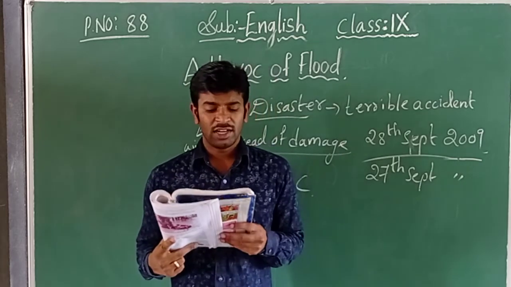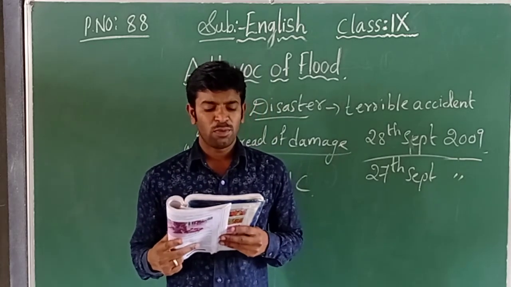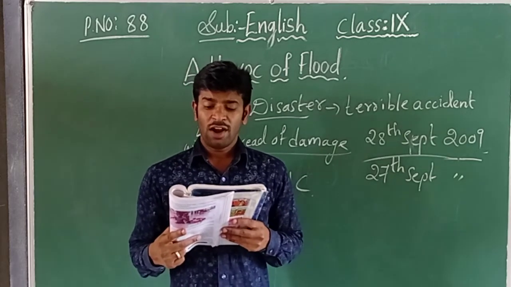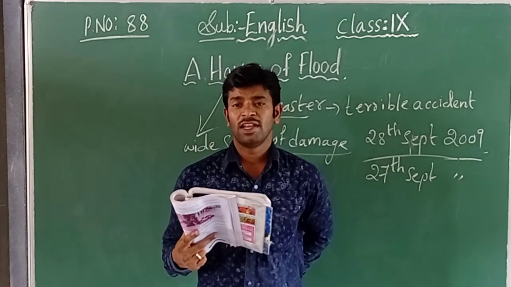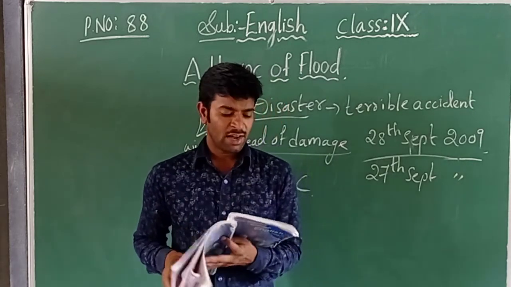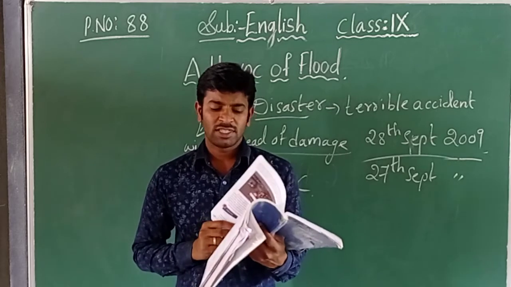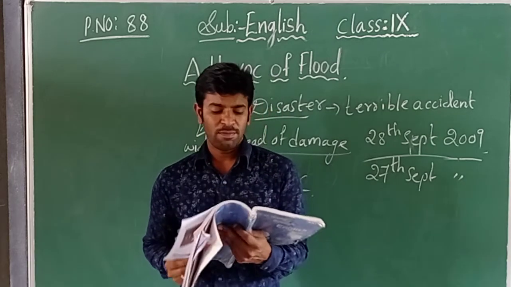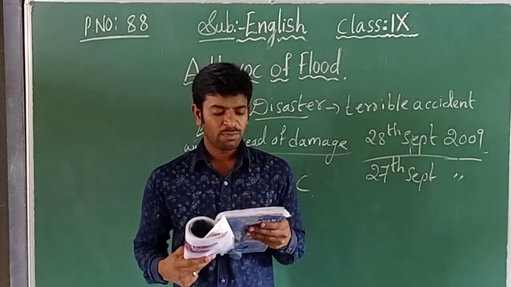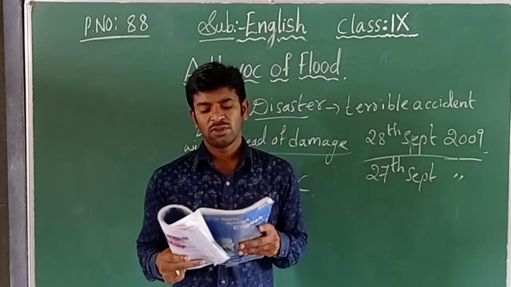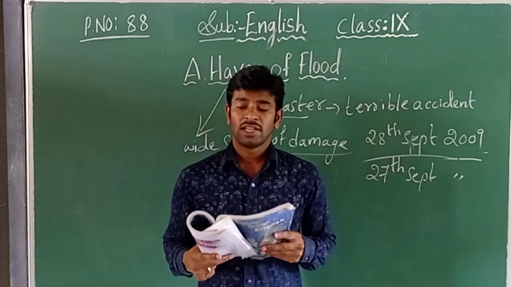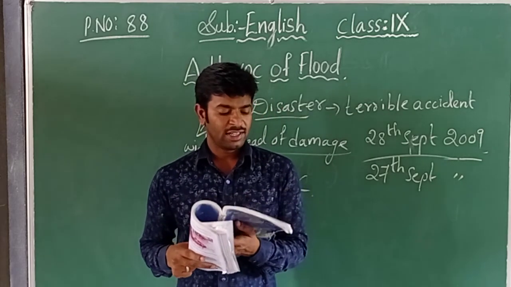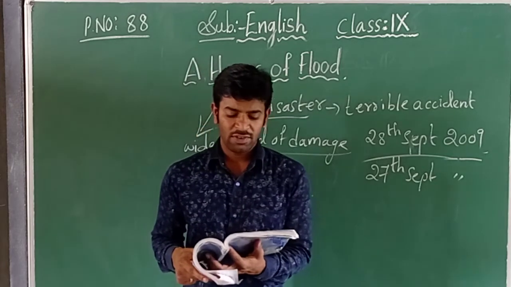Now by the afternoon of the day, people bore the brunt of the flood fury as flood water reached the first storey of several buildings. Now let us see here. Some meanings have been given, children. Very difficult words are there. Enormous is extremely large or very big in size or amount. Very big in amount, that means enormous. Enormous level, very big amount level of 20 lakh cusecs of water is going to flow into the Srisailam Dam. Okay, posing a threat to the villages on the banks of the river Krishna.